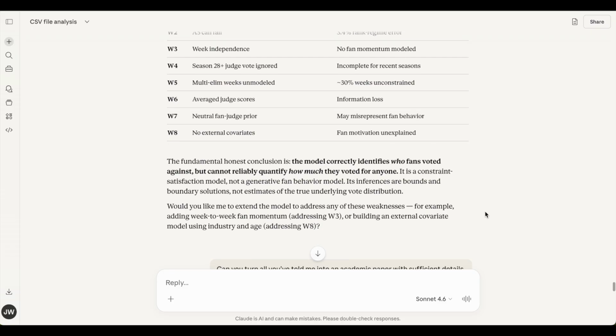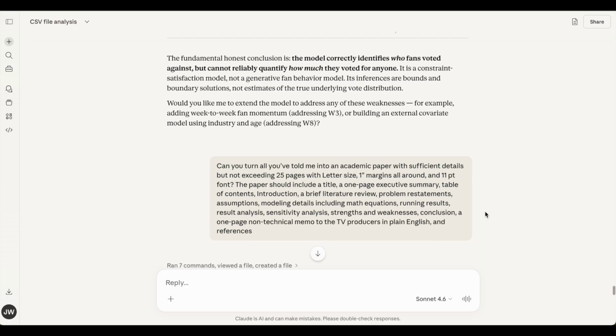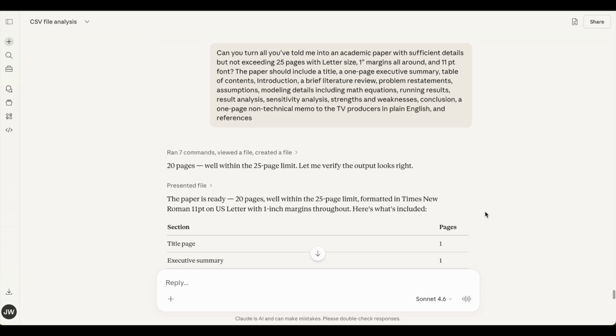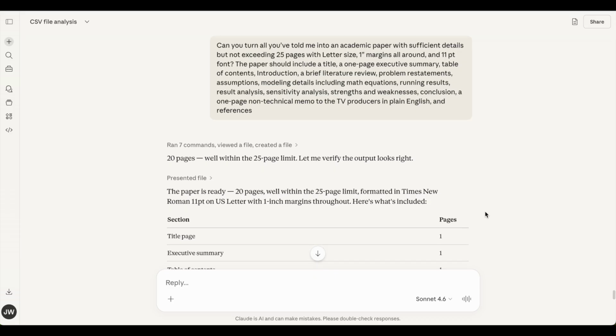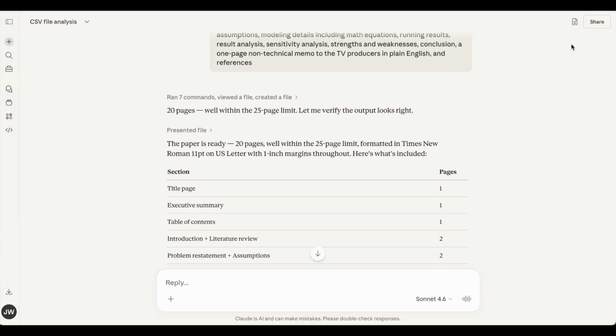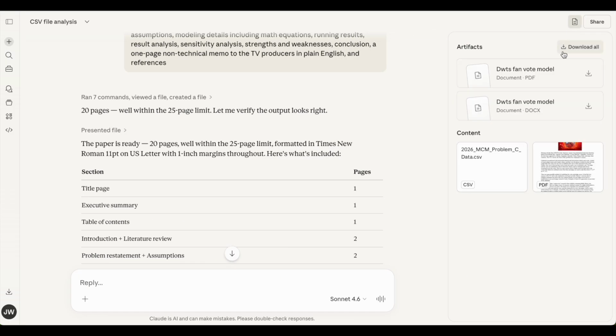Finally, I asked Claude to compile everything it had produced into a complete academic paper, providing sufficient detail while remaining under 25 pages, letter size, 1-inch margins, 11 pt font. The paper should include a title, a 1-page executive summary, a table of contents, an introduction, a brief literature review, problem restatements, assumptions, modeling details including mathematical equations, computational results, result analysis, sensitivity analysis, strengths and weaknesses, a conclusion, a 1-page non-technical memo to the TV producers in plain English, and references.